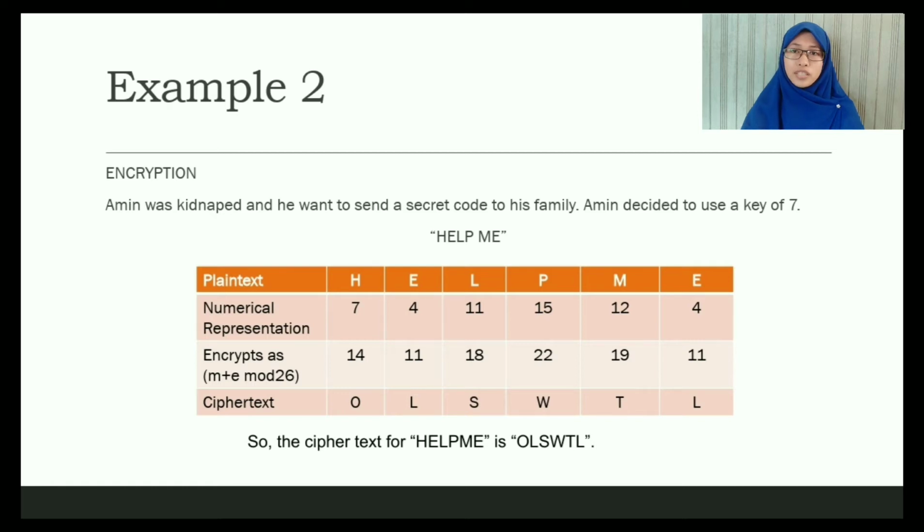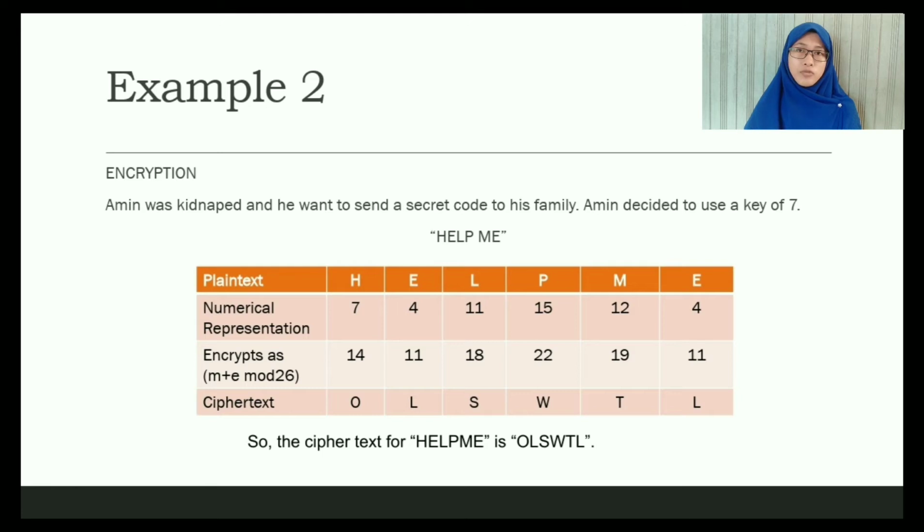M plus E mod 26, and lastly the cipher text. For the plain text, we got H, E, L, P, M, and E. And for numerical representation, H is 7, E is 4, L is 11, P is 15, M is 12, and E is 4. For encrypt as M plus E mod 26, we know that E is equal to 7.